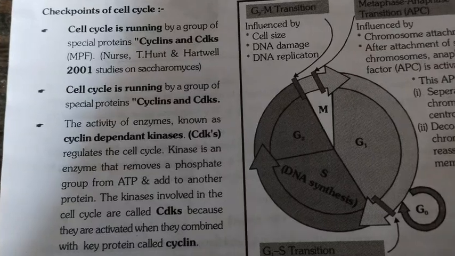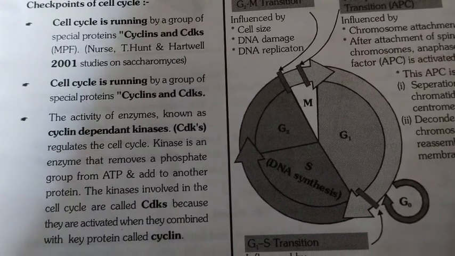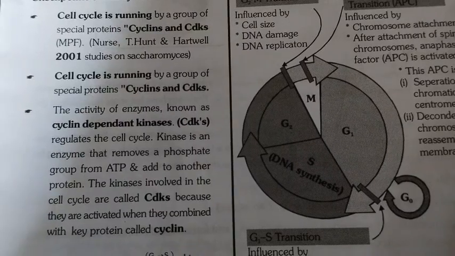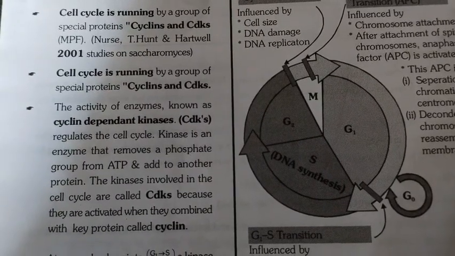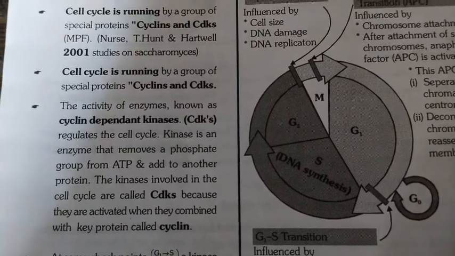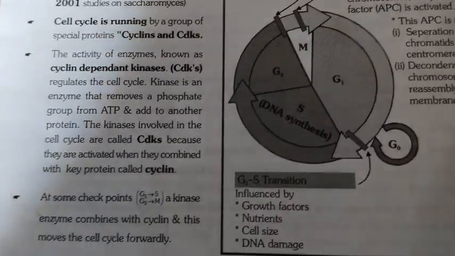Checkpoints of cell cycle. The cell cycle is run by a group of special proteins, cyclin and CDKs, MPF. Nurse, Hunt and Hartwell, 2001, studied this in Saccharomyces.